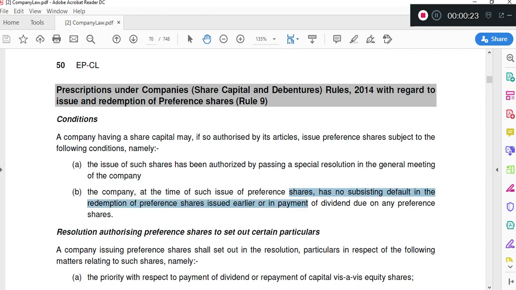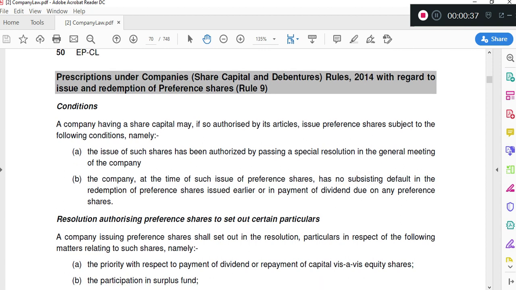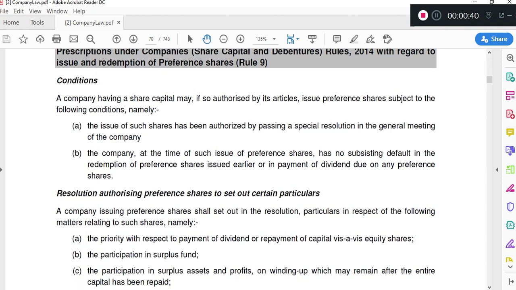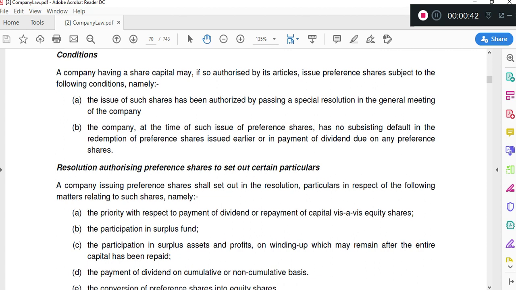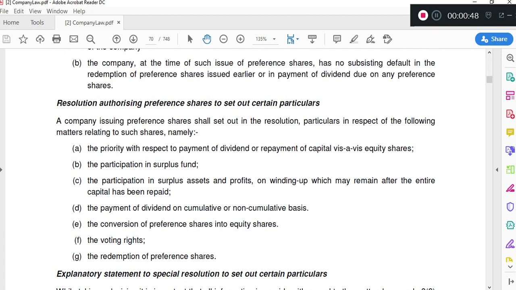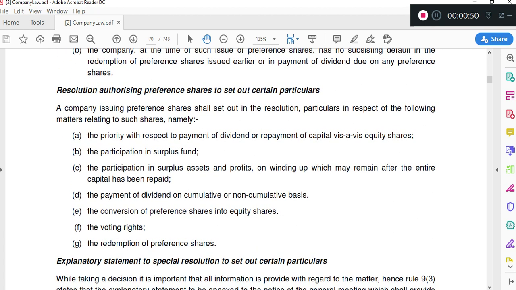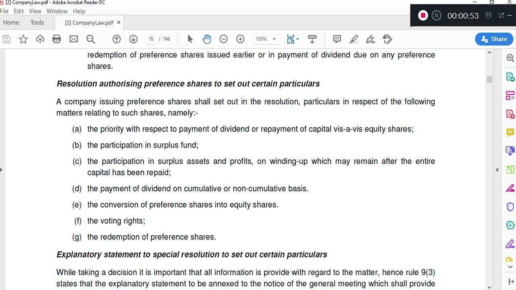Preference share can be issued only when there is no subsisting default in the redemption of preference shares issued earlier or in the payment of dividend due on any preference shares. So we can issue preference shares only when there is no subsisting default for redemption of earlier preference shares or even dividend. The resolution which we have to pass for issuing preference shares is special resolution, and in that special resolution, what matters, what are the things that we have to disclose, that is given here.